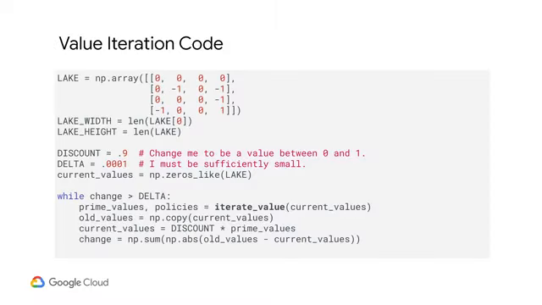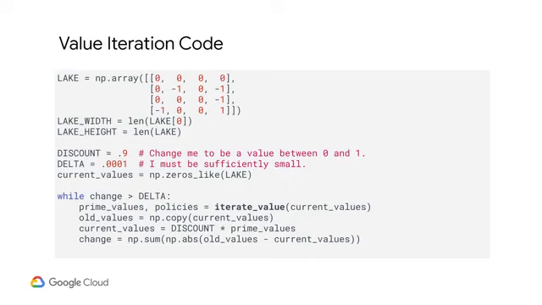This is what the process would look like in code. The labs are going to do a better job of breaking it down and visually showing what is going on than I can just verbally describe. So here, I'm going to describe it at a high level. I've set up a lake here having -1 being the location of a death hole, and 1 being the exit ramp. Next, I set my discount and delta, or how little change needs to happen to be considered done.